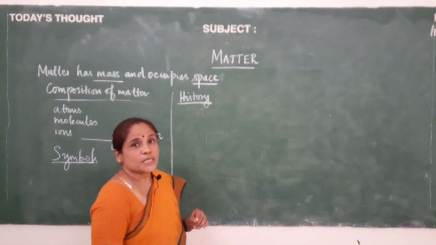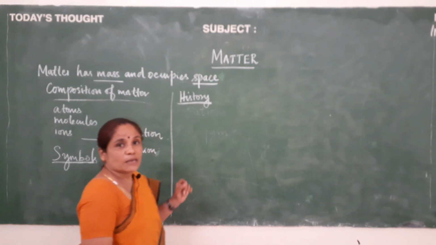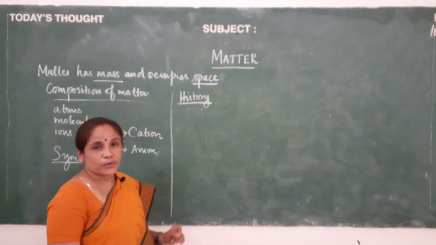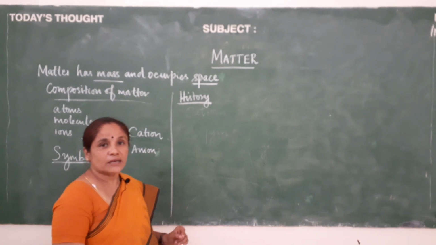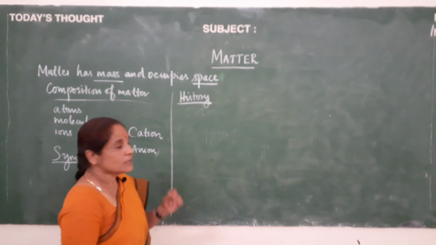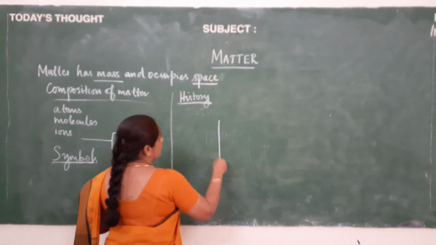In ancient times, the Greeks used some geometric shapes to represent the four fundamental basic elements. Let us see what they are and how they were represented.